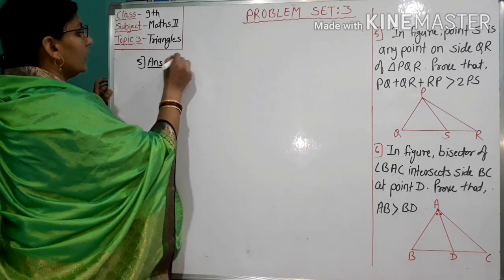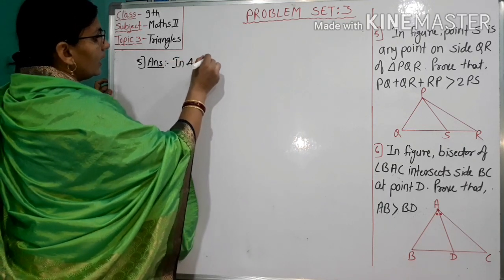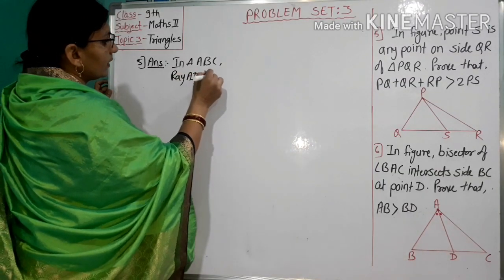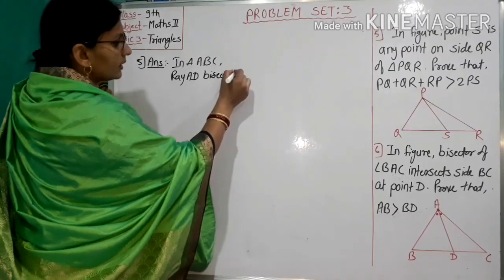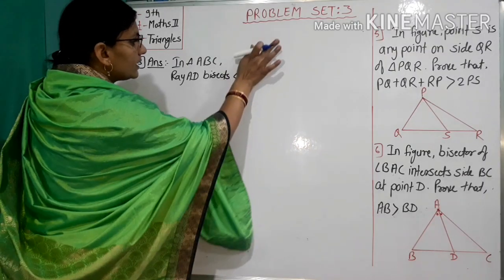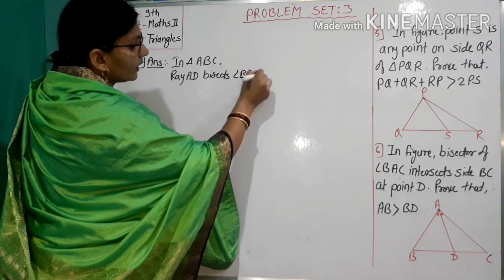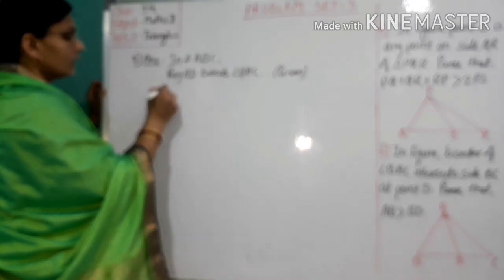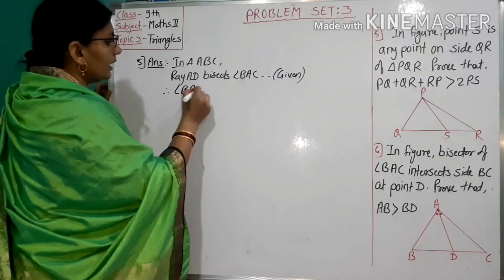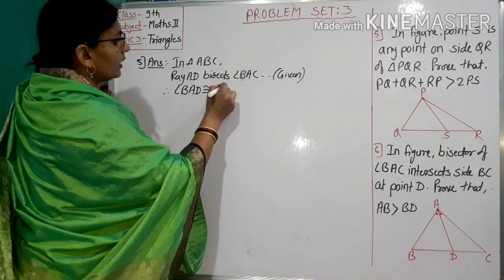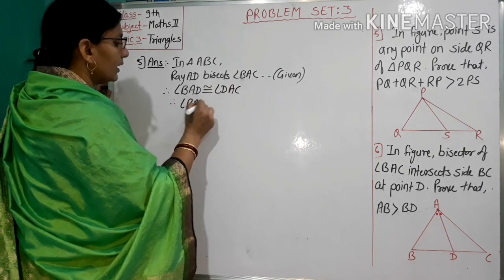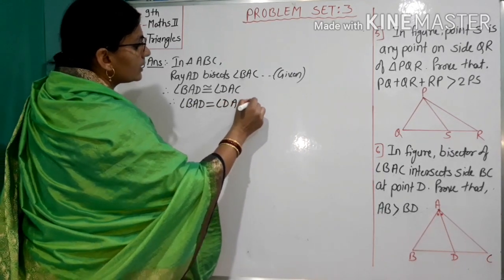So, given in triangle ABC, ray AD bisects angle BAC. This is given. Therefore, angle BAD congruent to angle DAC, that is angle BAD equal to angle DAC, number 1.